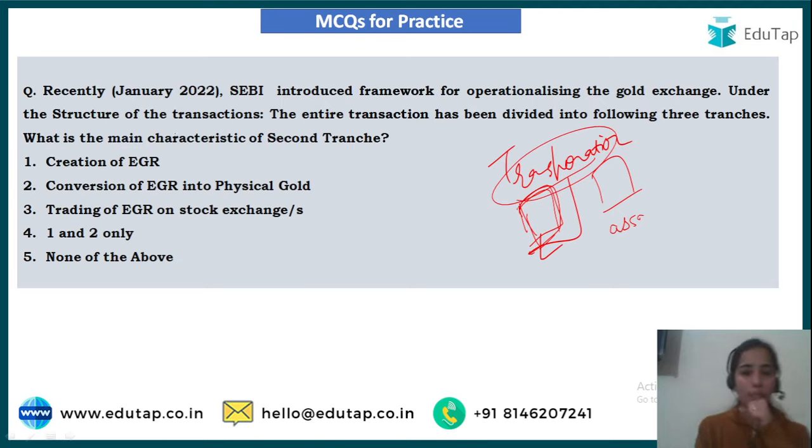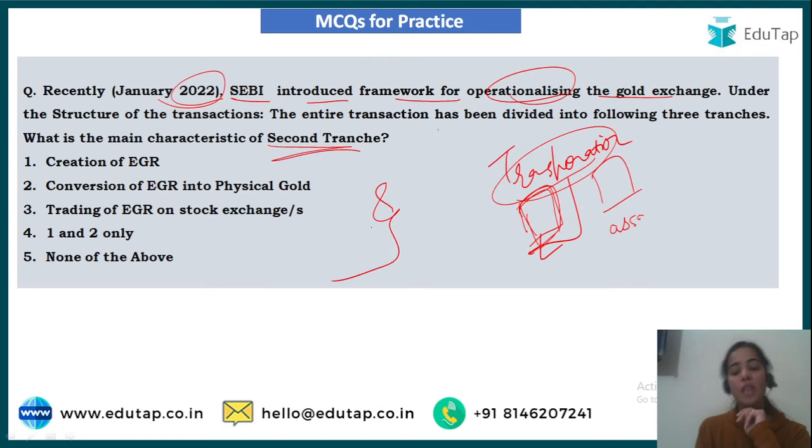So recently in January 2022, SEBI introduced a framework for operationalizing a gold exchange. There are 3 tranches that have been said in the structure of the transactions. So you have to tell the main characteristic of the second tranche. Okay, I hope you can easily answer this now. So thank you very much.